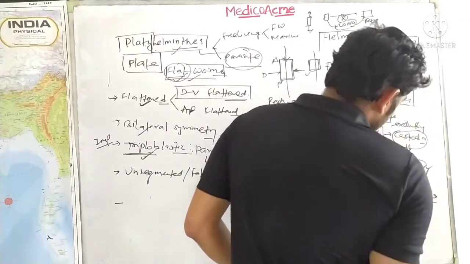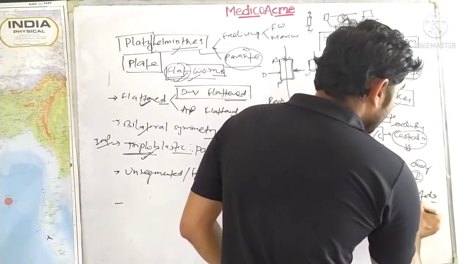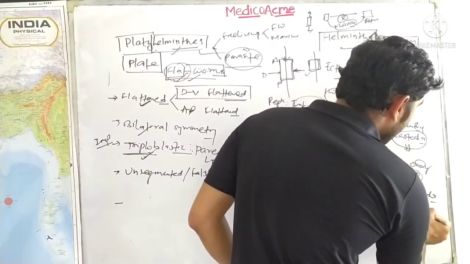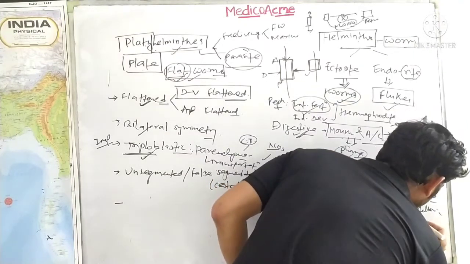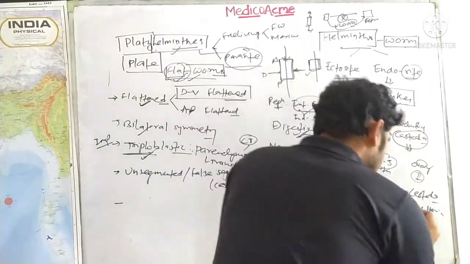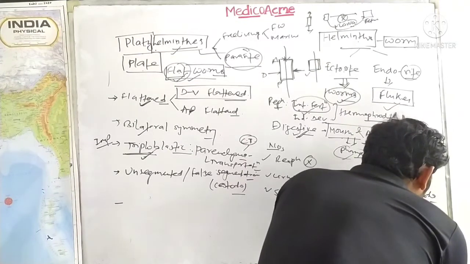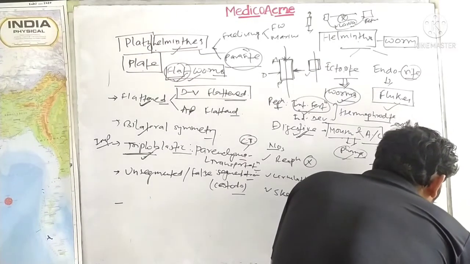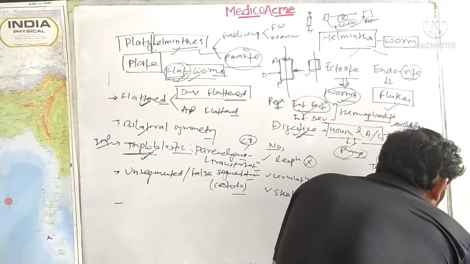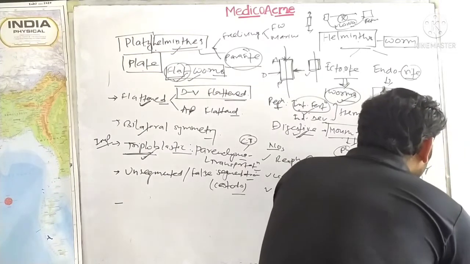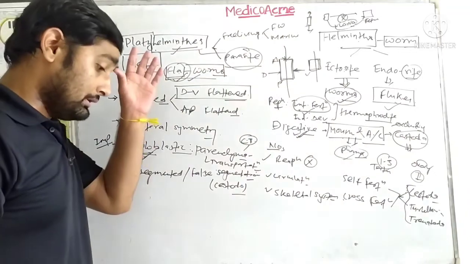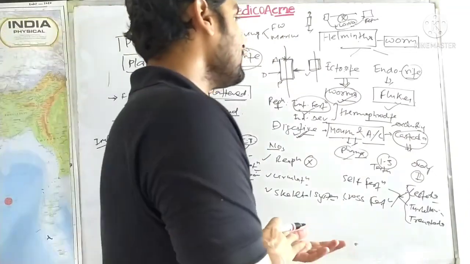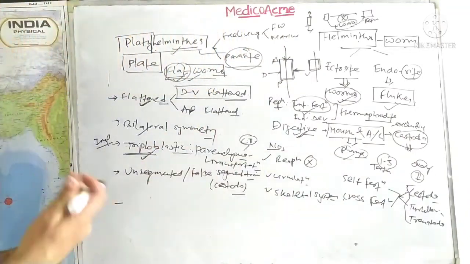Cross fertilization is basically in the other two, that is Turbellaria and Trematoda. Okay, so guys, these three are the classes of the organism. We'll study in detail about those things. Okay, now suppose for locomotion, what will they have?